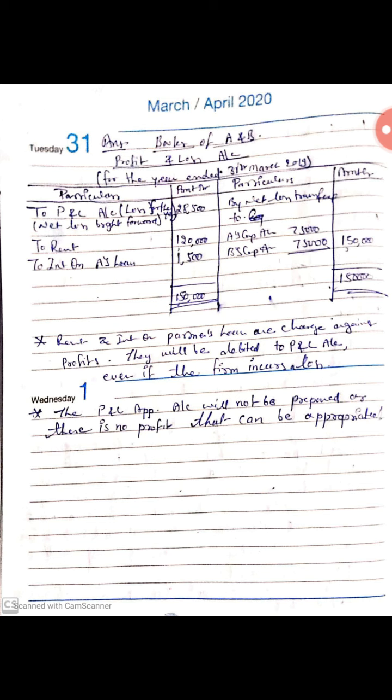They will be debited to P&L account even if the firm incurs loss. The P&L appropriation account will not be prepared as there is no profit that can be appropriated. Thank you, students.